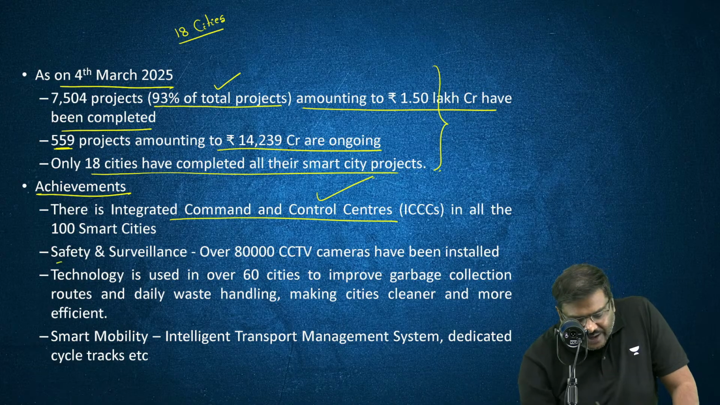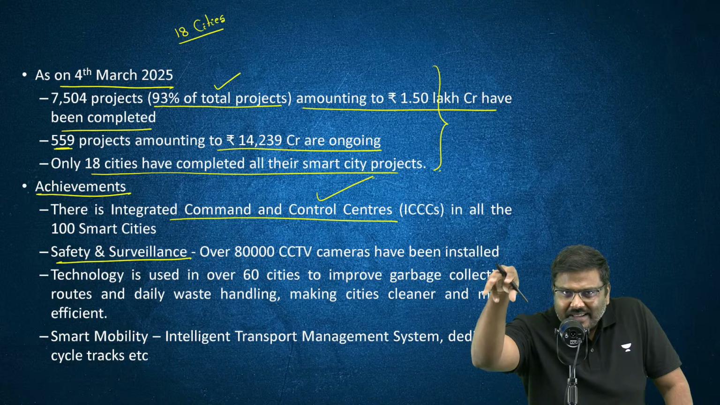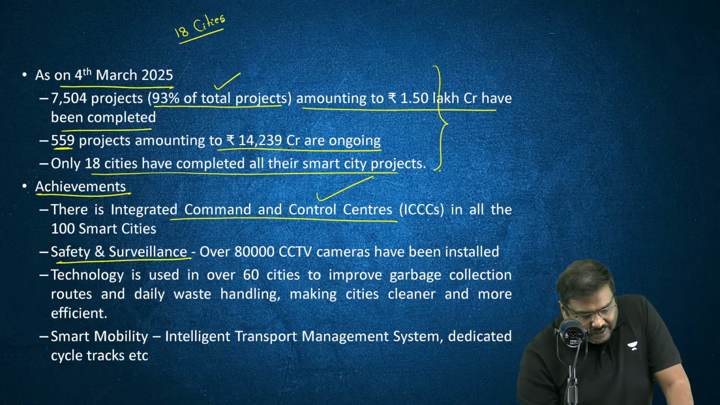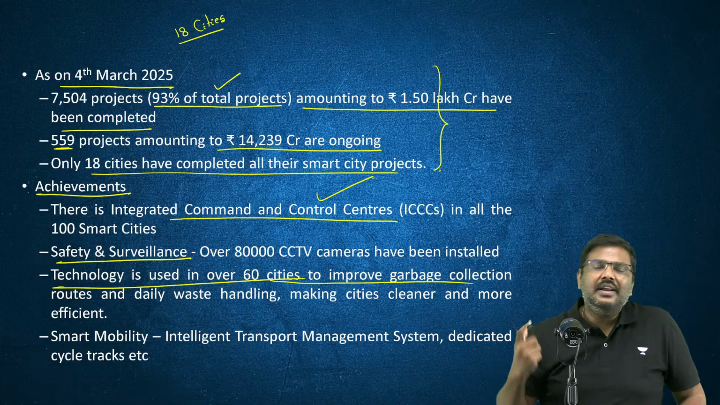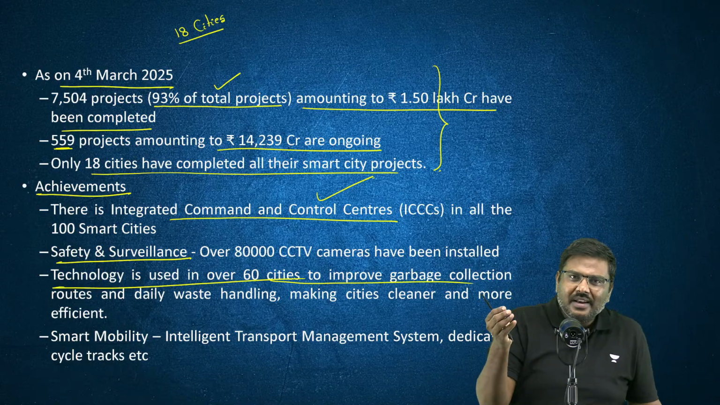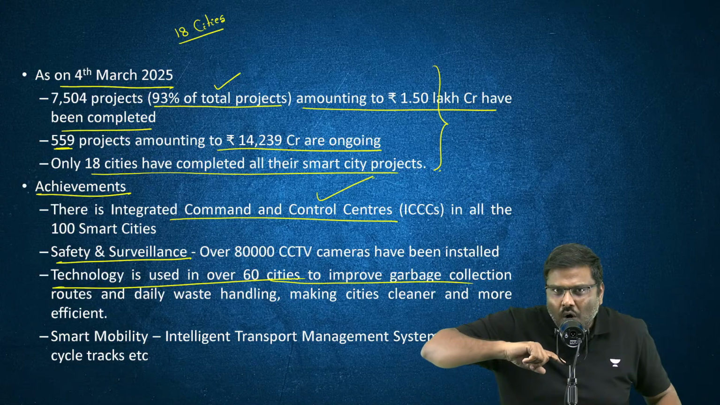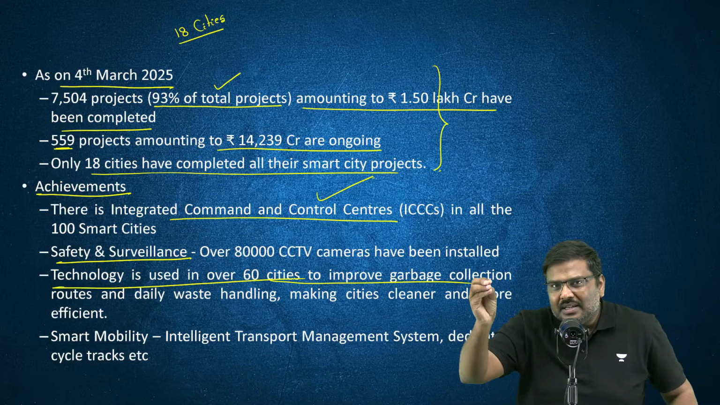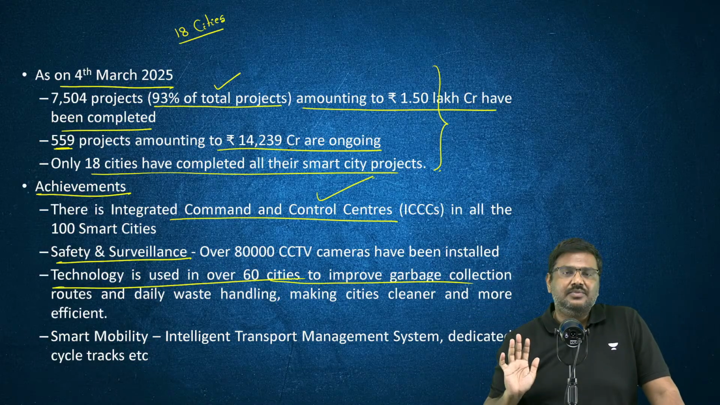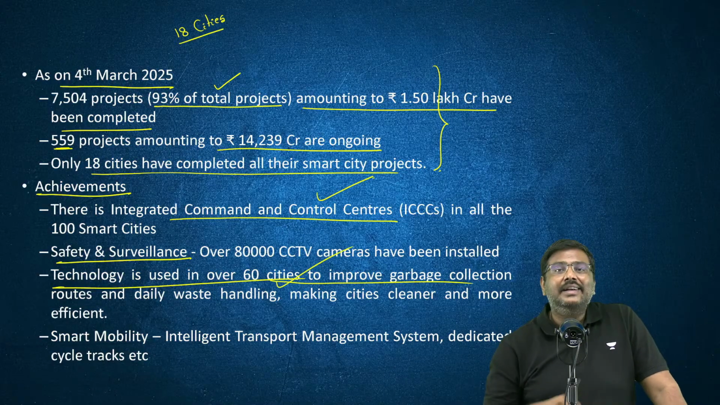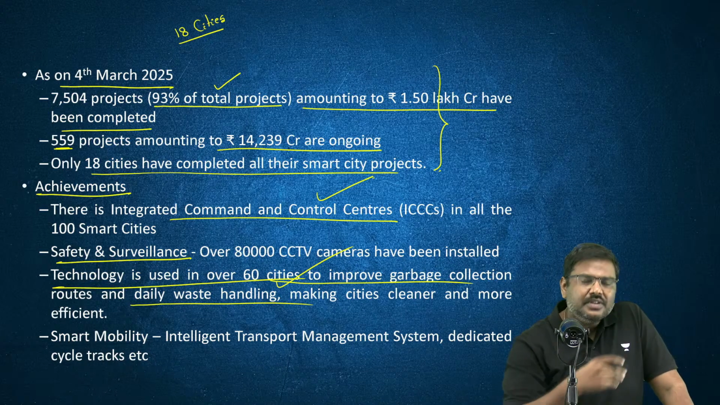Safety and surveillance has been improved. Thousands of CCTVs have been installed in these particular smart cities. Technology has been used in 60 cities to improve how the garbage is collected. In many of the cities, you must have seen there is a better way using technology. They're able to track whether all the households in the city are being covered in terms of garbage collection or not. In fact, there have been case studies regarding this as well. So technology has been used to collect garbage, waste handling, etc.